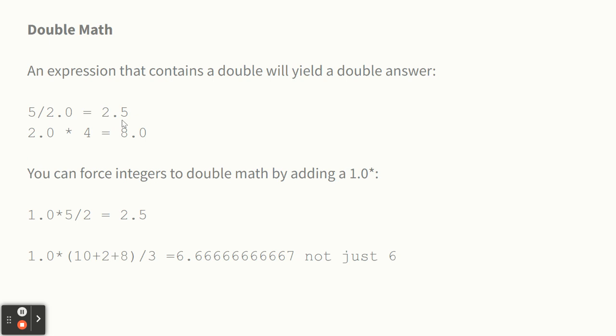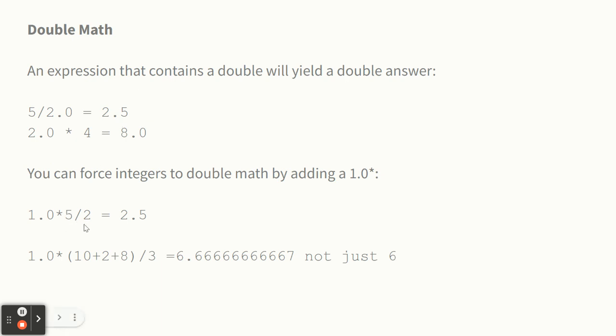I mean, there's not a big difference between 8 and 8.0, but sometimes it really matters. You can force an integer operation to become a double if you want, just by putting 1.0 times at the front. And 1.0 is a double. So after that, everything in the problem will be a double. So 1.0 times 5 divided by 2 is not 2.